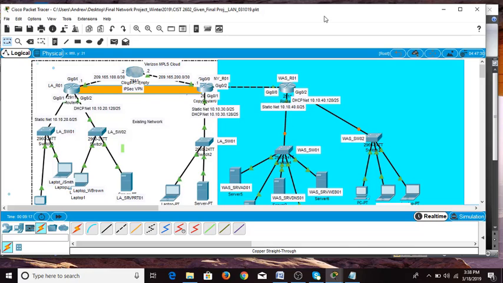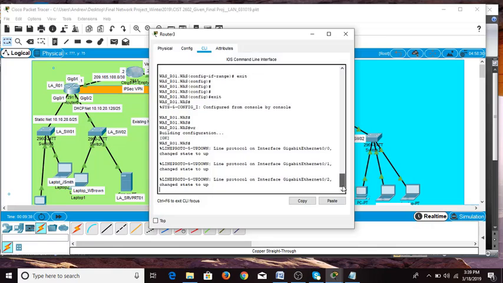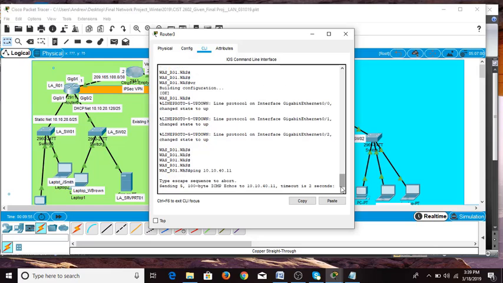Alright, let's do some tests. As you see, some ports are still yellow. That means your network is converging. After all of them are green, your network has finished converging. So let's test it. First, you ping from this router to one of the devices connected to the switch. Ping 10.10.40.11, and it's successful, 80% successful.